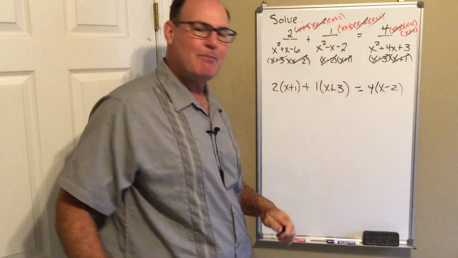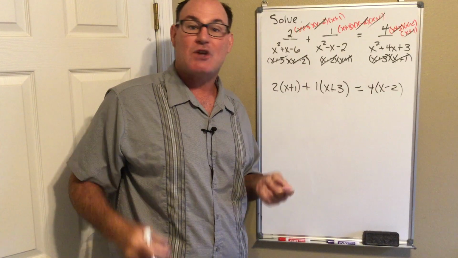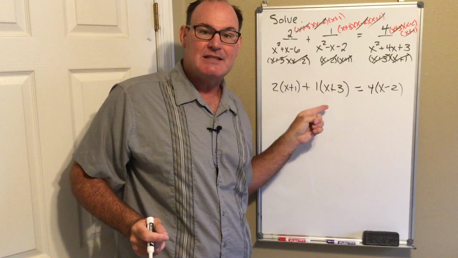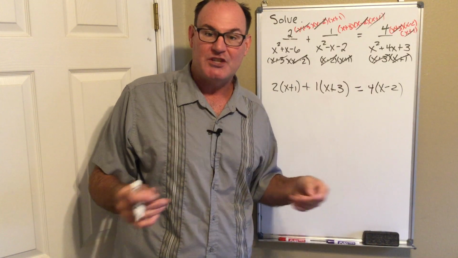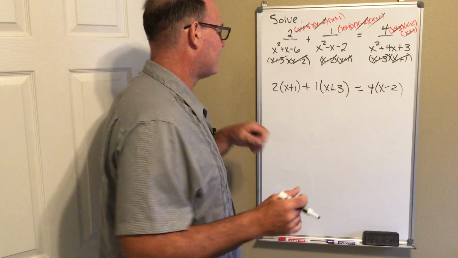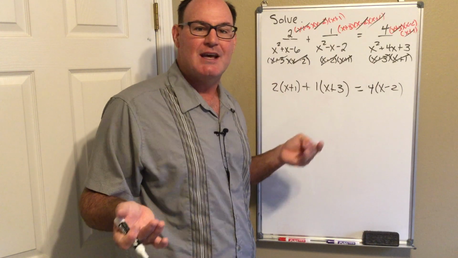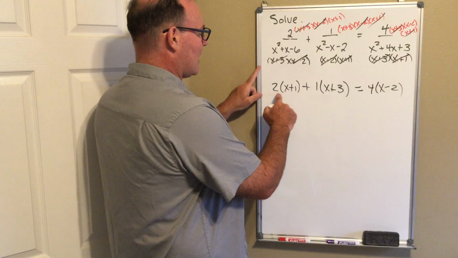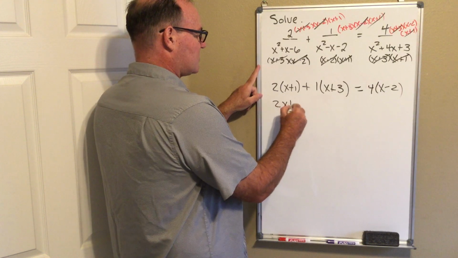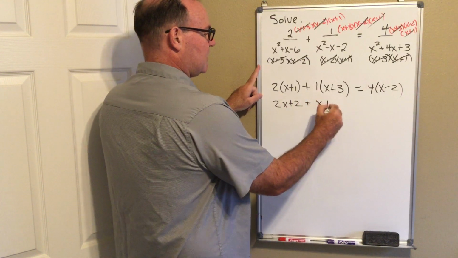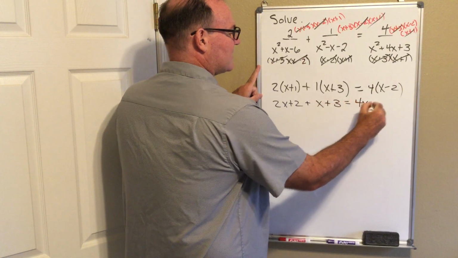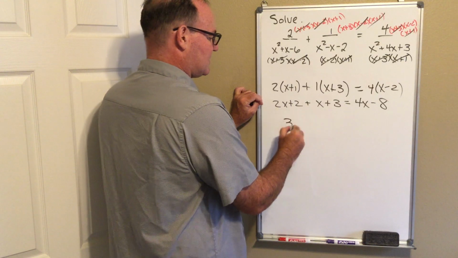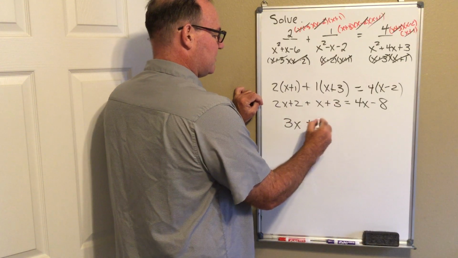As should happen with any rational equation, it's going to turn into one of two things: either a linear equation like this, or a quadratic equation, which has an x squared in it somewhere. For linear equations, our process is to get all the x's on one side and all the numbers on the other, so we can divide. Here we go. I'm going to distribute, so I've got 2x plus 2. Then x plus 3 is equal to 4x minus 8. I'm going to collect like terms: 2x plus x is 3x, and 2 plus 3 is plus 5.